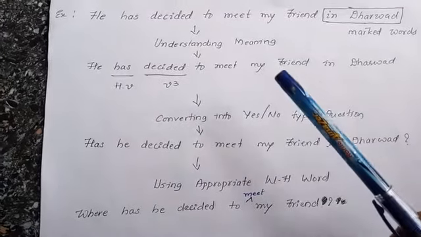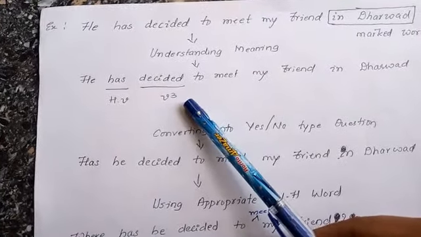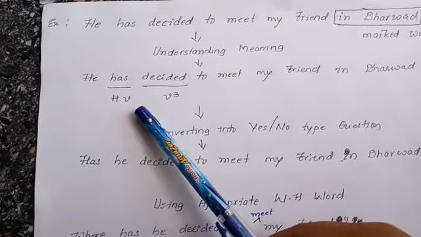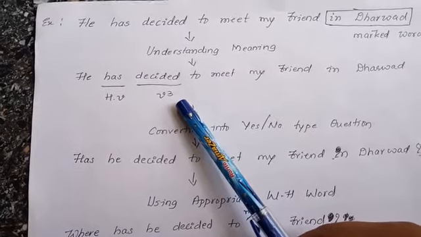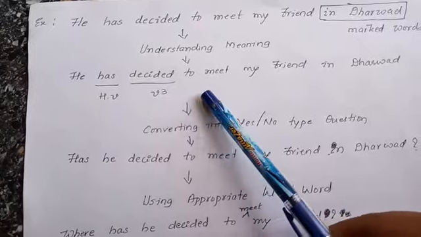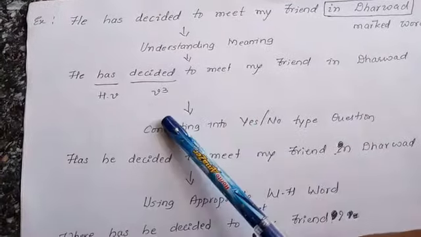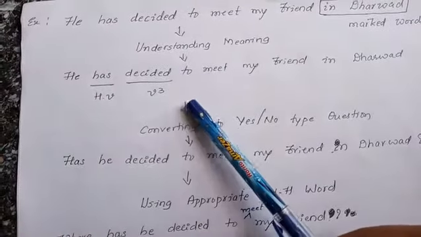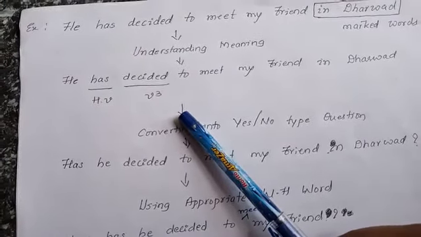Hence, the two major components we need are the helping verb and the main verb. Here, in the sentence he has decided to meet my friend in Dharwad, has becomes the helping verb, decided becomes verb number 3 or main verb.